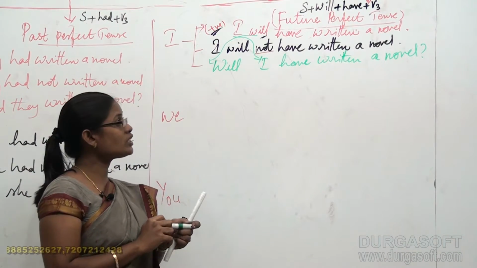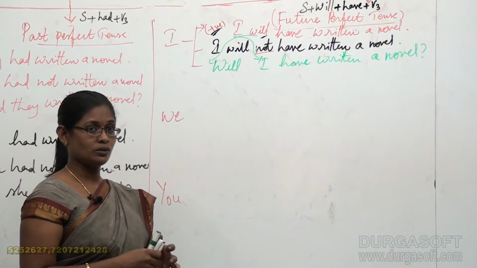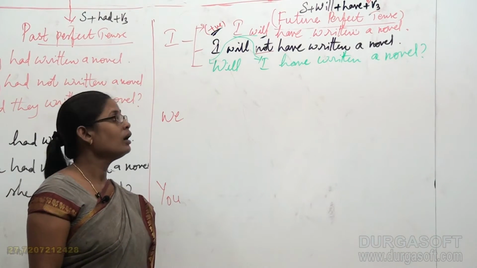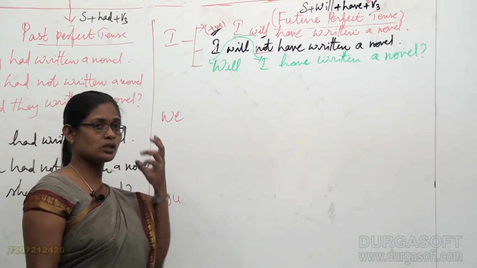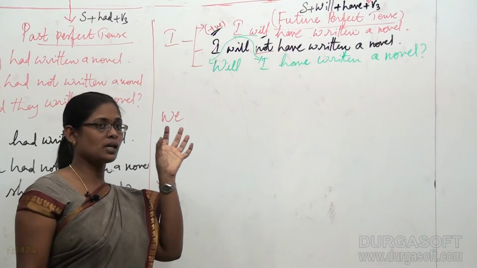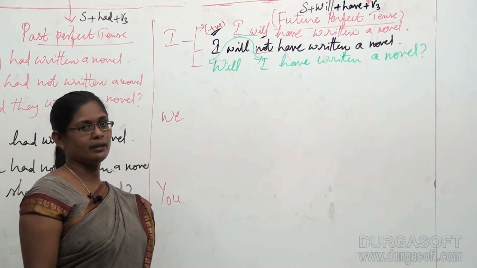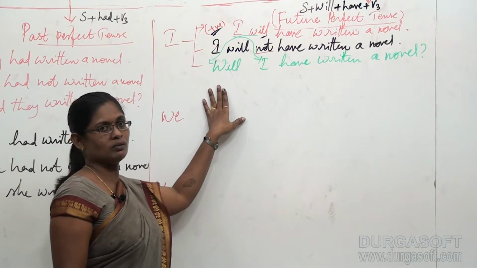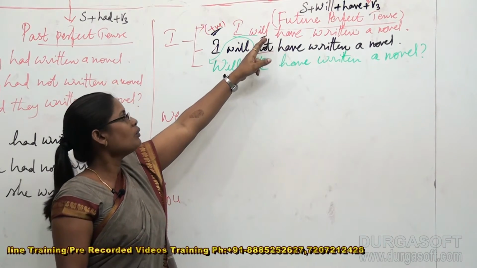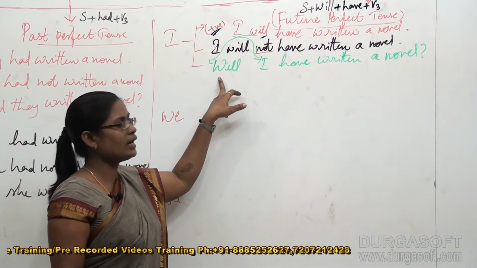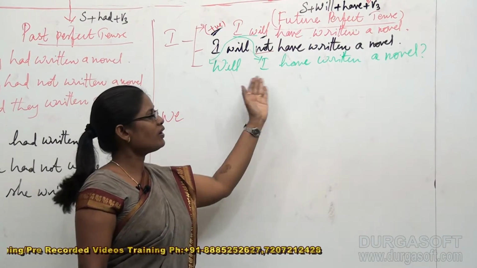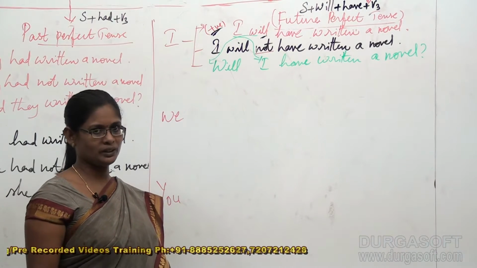Will I have written a novel? This is very simple, right? Because we already knew the technique and we already knew how many verbs have to be pulled front side and how many verbs have to be pushed back side, especially with the helping verbs. We have got two helping verbs again in this area, will have, and one of the helping verbs we pushed front side and the other helping verb we pushed to the back side of I. So finally it became a question.